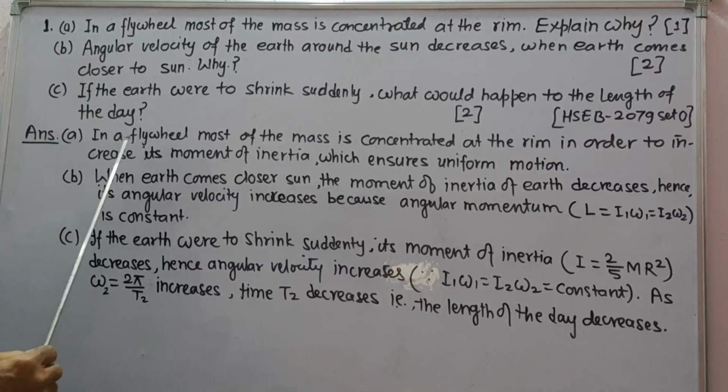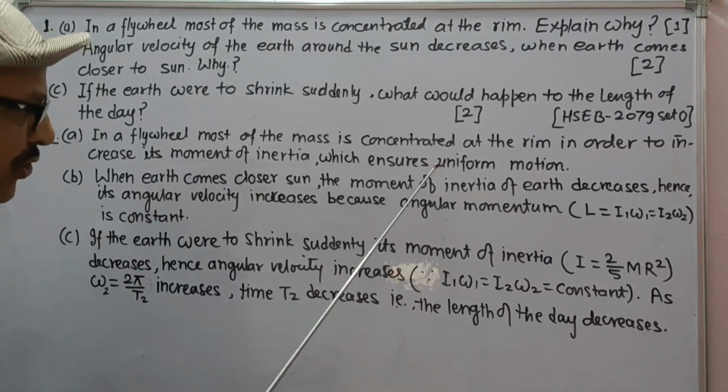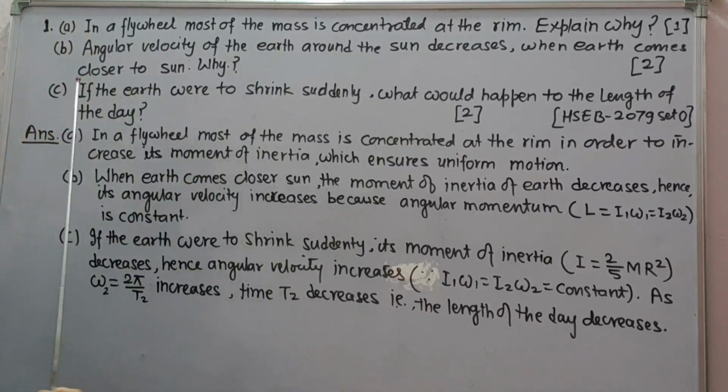Its answer is, in a flywheel, most of the mass is concentrated at the rim in order to increase its moment of inertia. Because moment of inertia is mr square. As r increases, moment of inertia also increases, which ensures uniform motion.